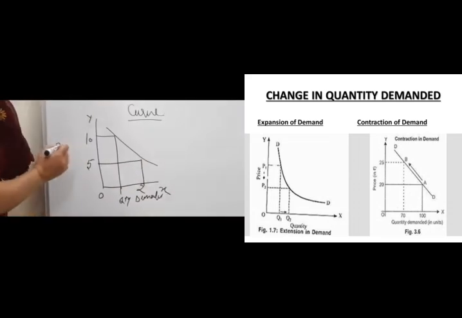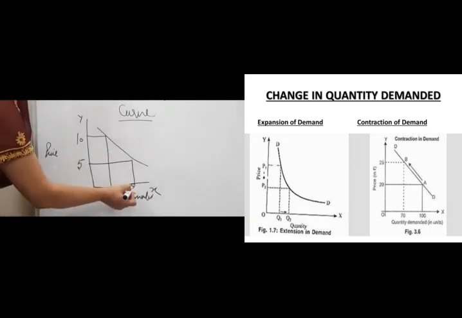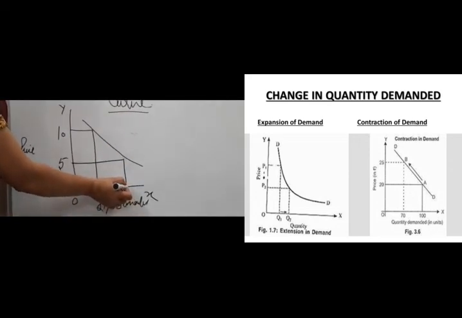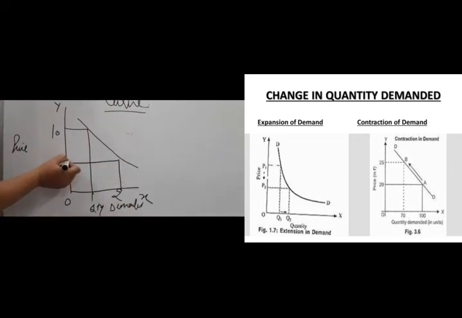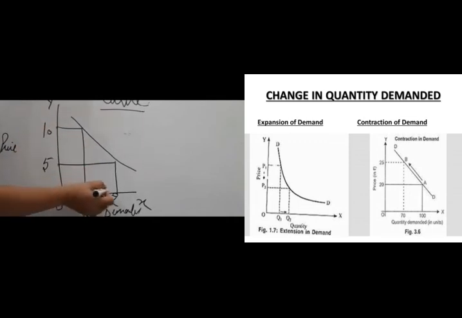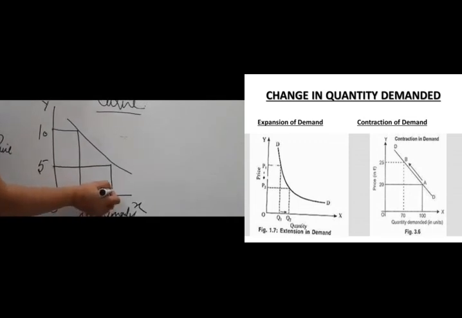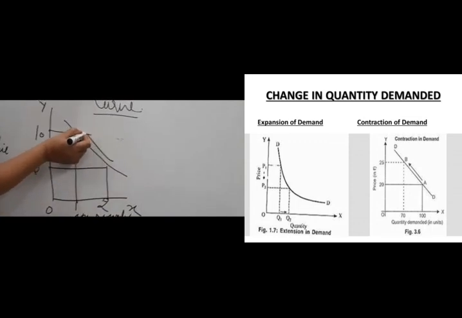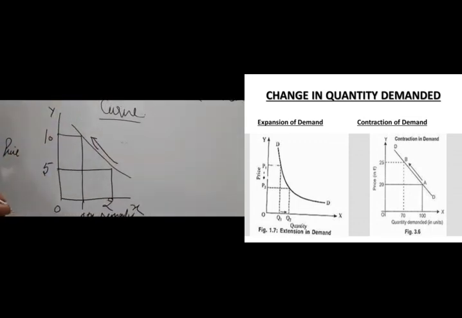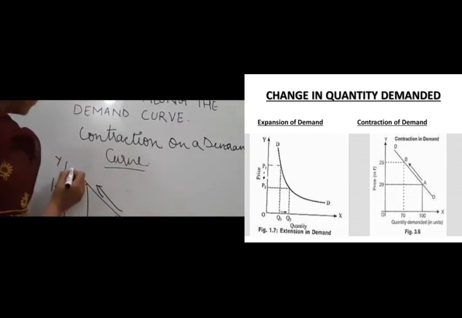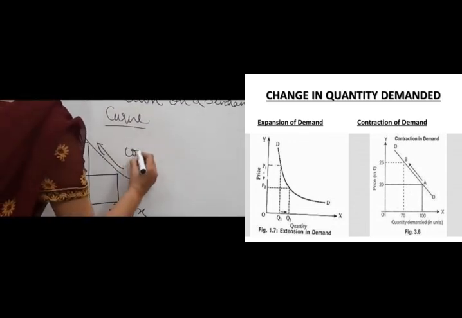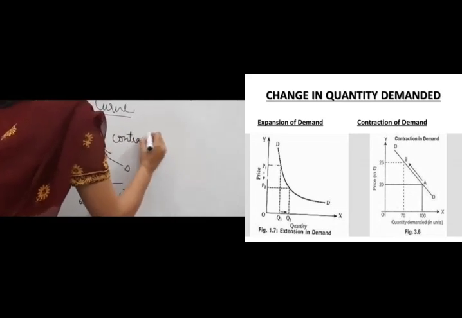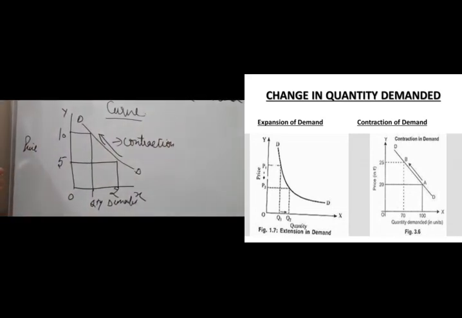Now how is contraction taking place over here? When the price was rupees 5, the quantity demanded was 2 units. But when the price rises from 5 rupees to 10 rupees, the quantity contracted from 2 units to 1 unit, and contraction took place in the upward direction on a demand curve. This is the slope of the demand curve, and this is contraction on a demand curve. Is it clear, children? Right?